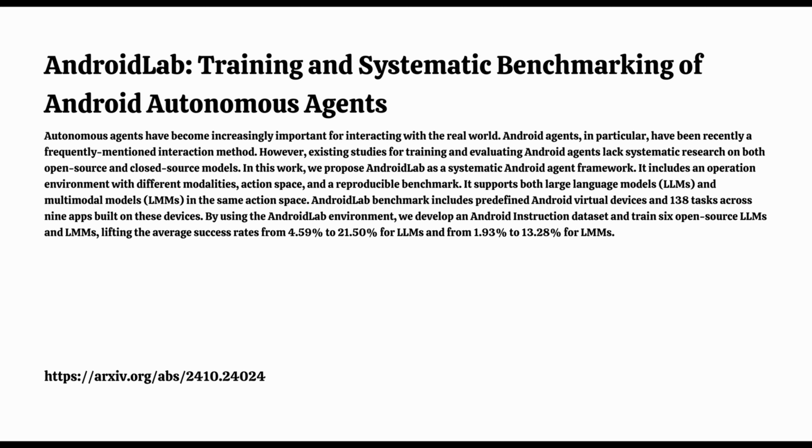Yeah, they called this the Android instruction dataset, and it contains a ton of data, over 10,000 sequences of actions and 94,000 individual steps. And the results of this fine-tuning were remarkable. Those success rates for those open source models just shot up, putting them much closer to those industry giants. Wow. That's impressive. So did this instruction tuning impact those efficiency metrics that we were talking about before? Oh yeah, not only did it improve the accuracy, but it also made those open source models much more efficient. For example, one model saw its reasonable operation ratio go from just 18% to a whopping 85%. So from random tapping to actually focused actions.